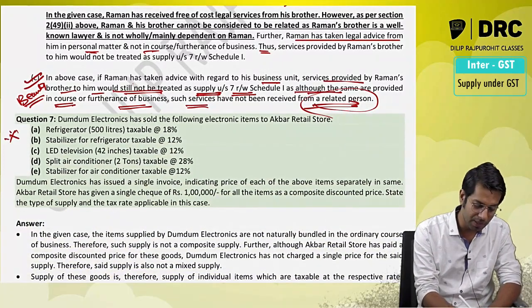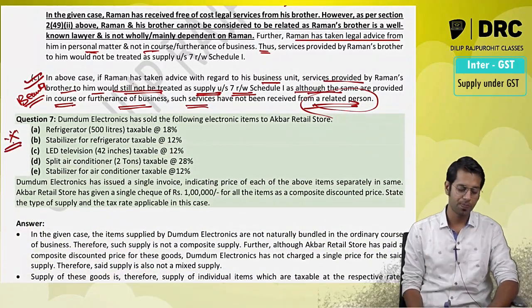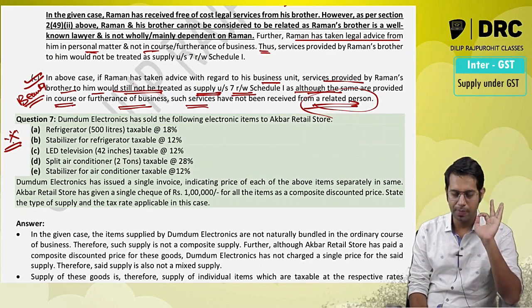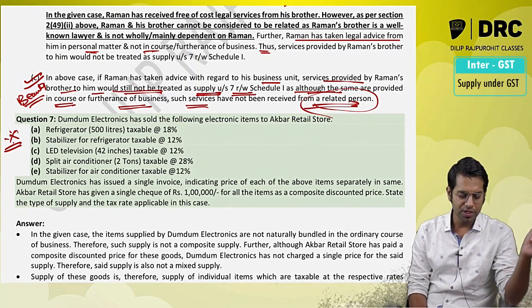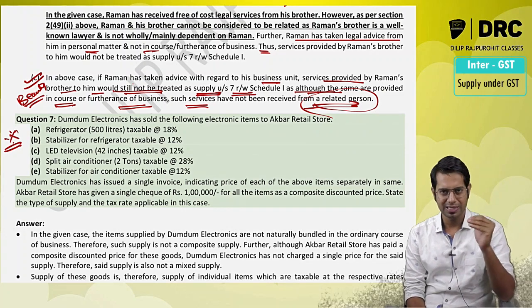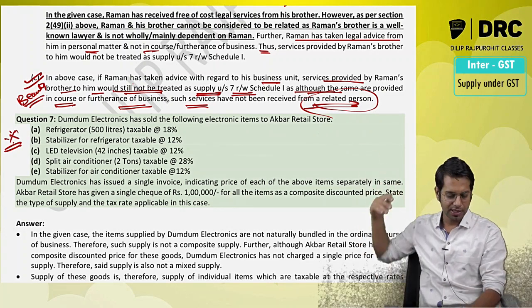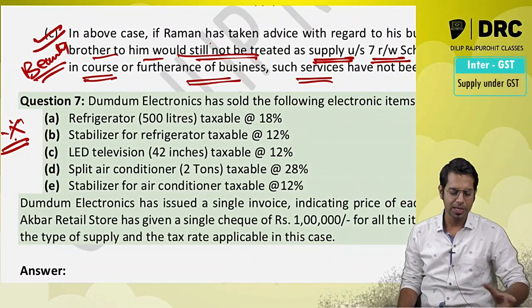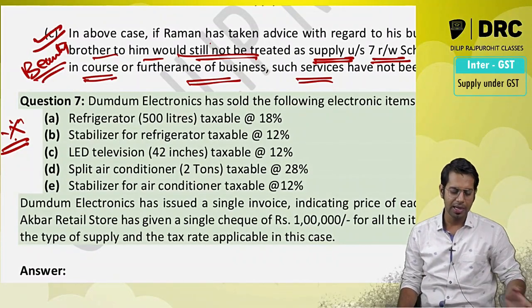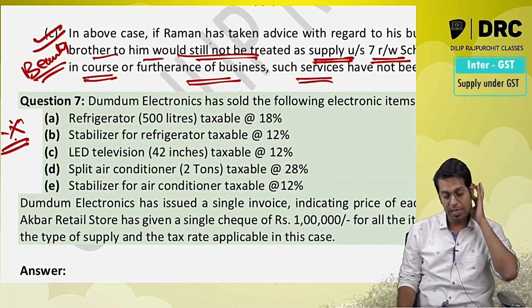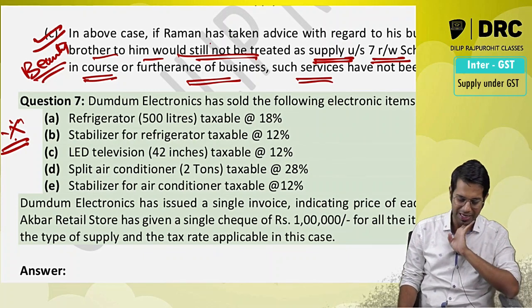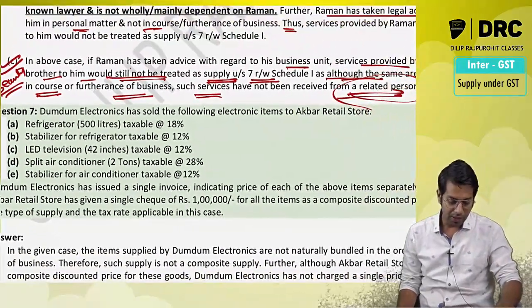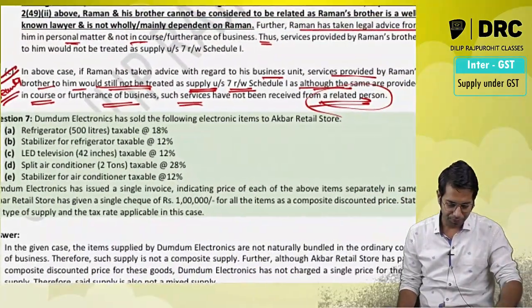Nice. This also, Dum Electronics. Nice question. Important question. Dum Electronics has sold the following electronic items to Akbar retail store. They have sold a refrigerator taxable at 18%, a stabilizer taxable at 12%, an LED TV taxable at 12%, a split AC taxable at 28%, and a stabilizer for AC taxable at 12%.